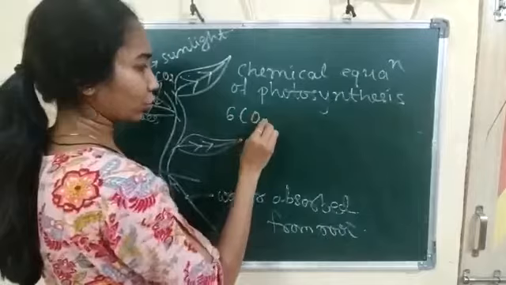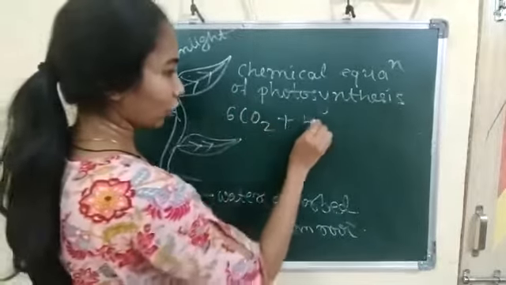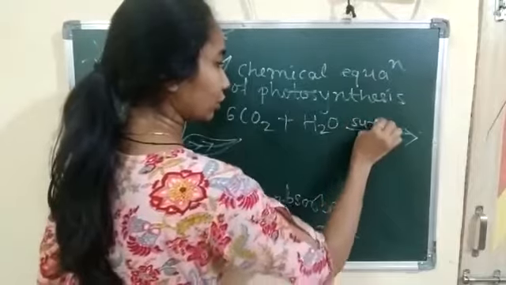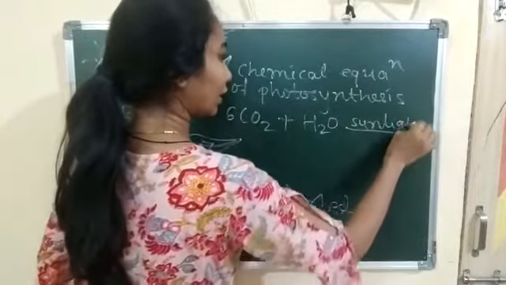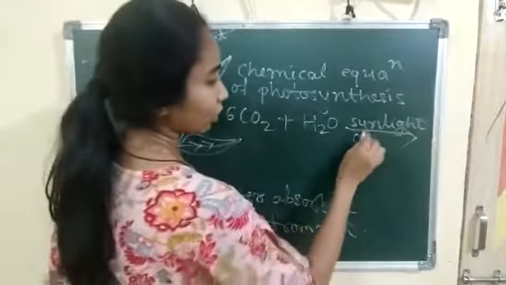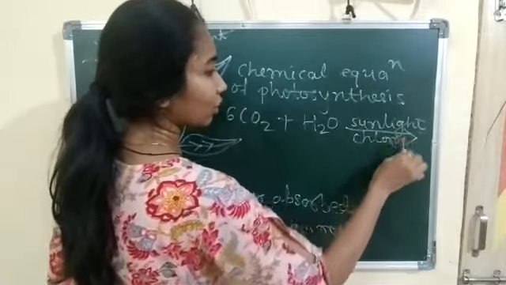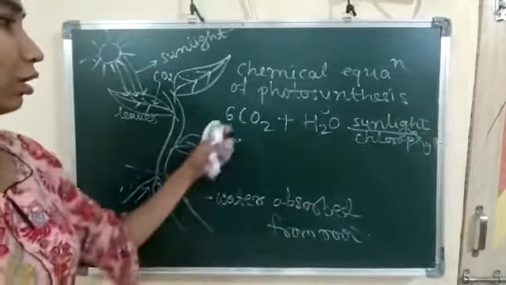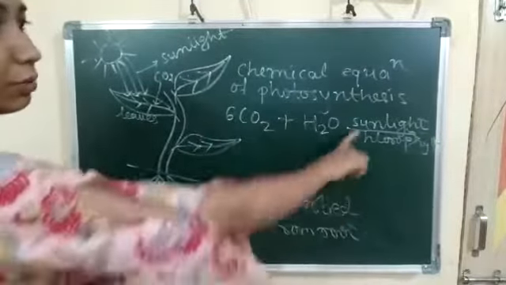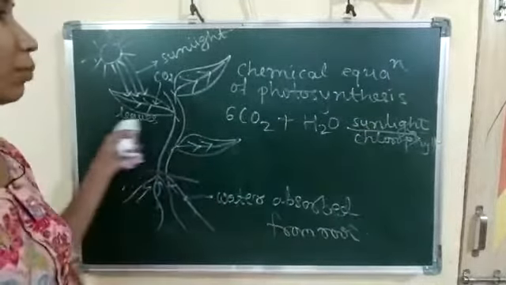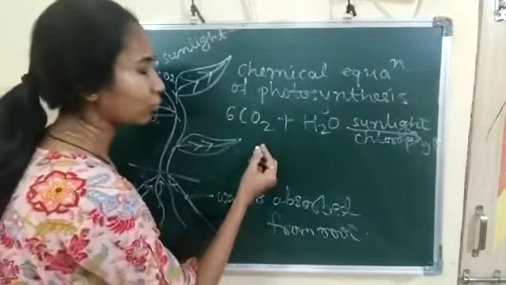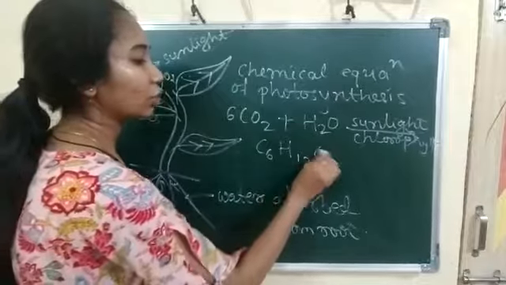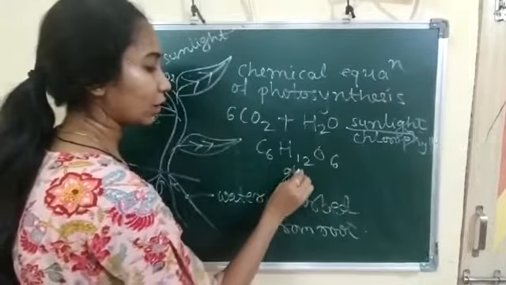Plant absorbs CO2 and water from the roots in presence of sunlight and chlorophyll. Without chlorophyll, plant does not make the food. CO2 plus H2O in presence of sunlight and chlorophyll, plant prepare the food. That food is known as glucose. So what is the formula of glucose? C6H12O6. That is the glucose.